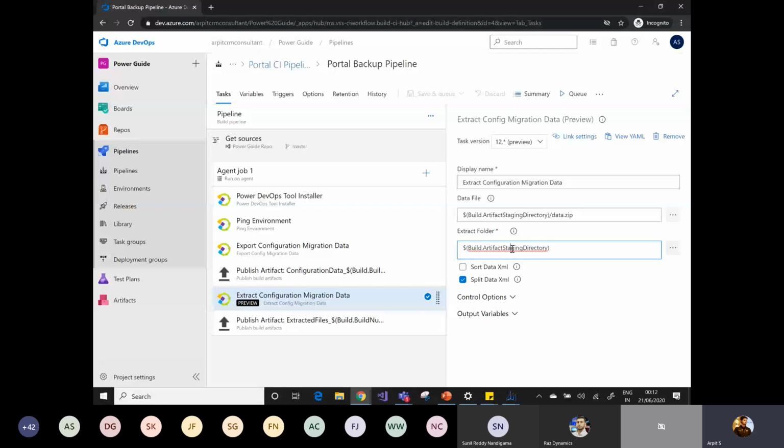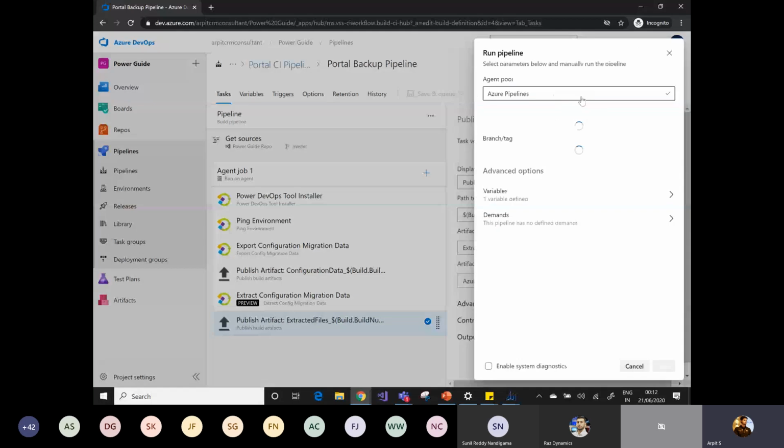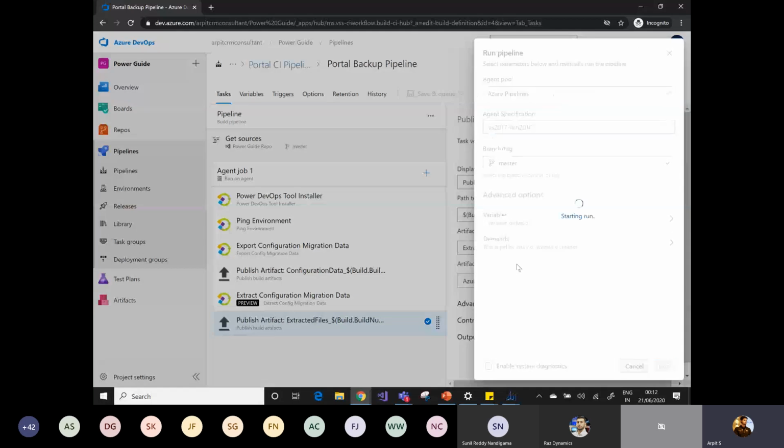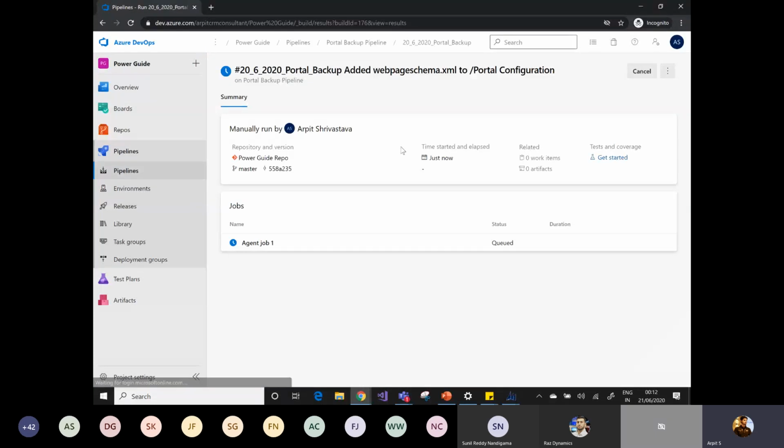So this is the basic configuration I have done for the portal backup pipeline, and let me run it first. Right now I have run this pipeline manually, but in order to take the backup in a scheduled manner, you can simply go to the pipeline.